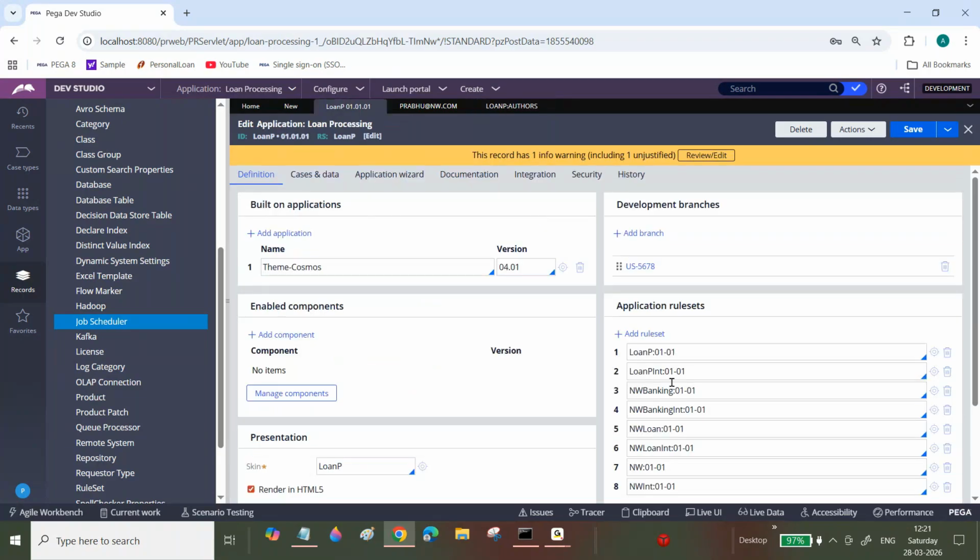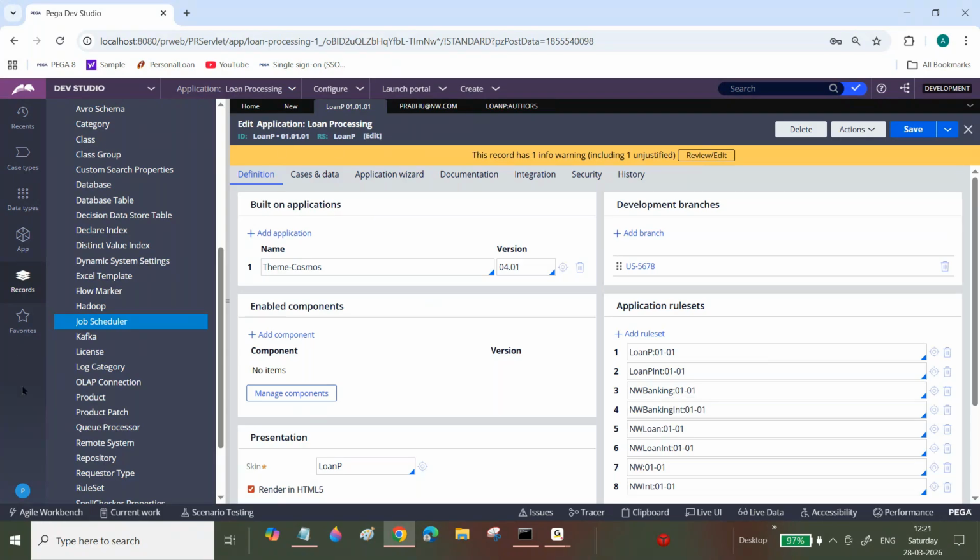Whatever rule sets are available, at the runtime it will consider those rule sets and then call the rule. In your job scheduler activity, whatever rules we are calling, all those rules it will call automatically based upon this access group. It means it is authenticating. You can say it like that.